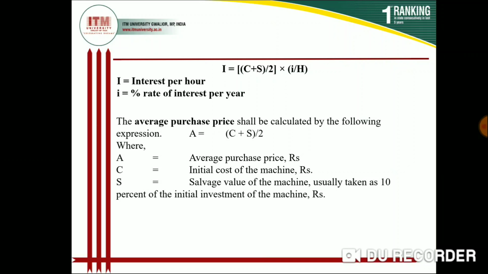So you have to earn that interest amount in each hour of working of the tractor. Here the average annual purchase price is calculated by taking the average of the initial purchase price C plus salvage value S, divided by 2. That will be the average purchase price of your machine.